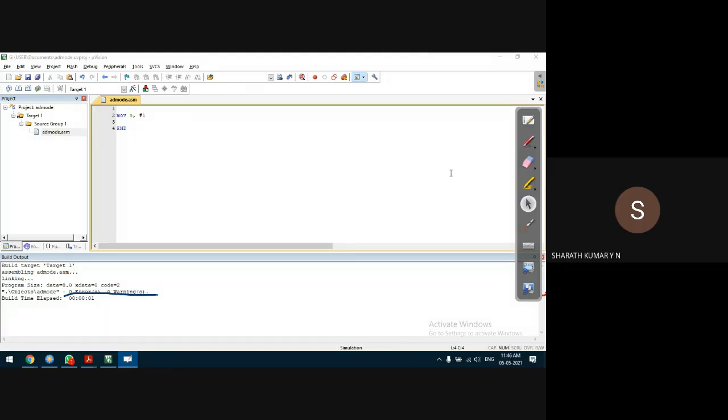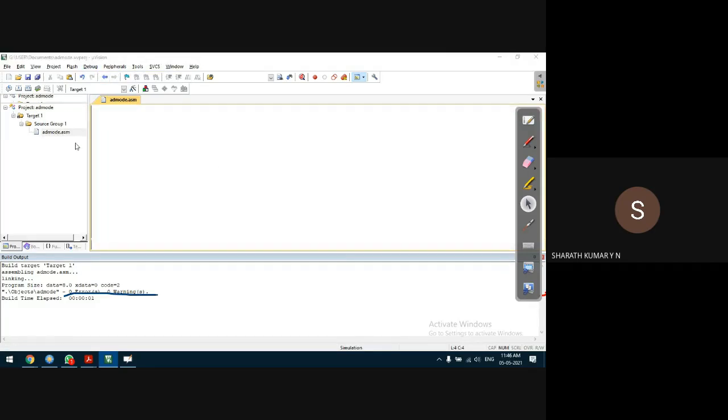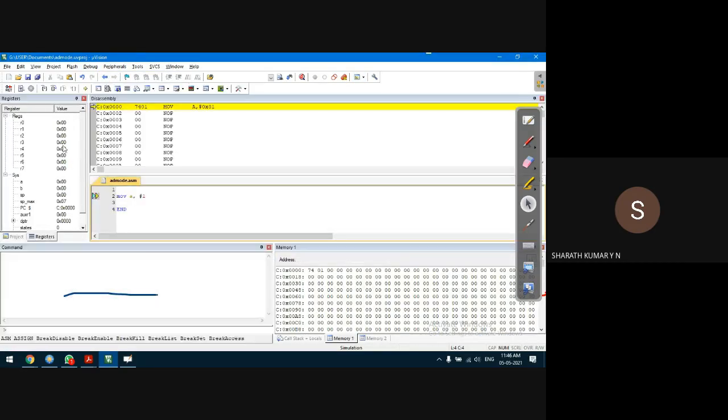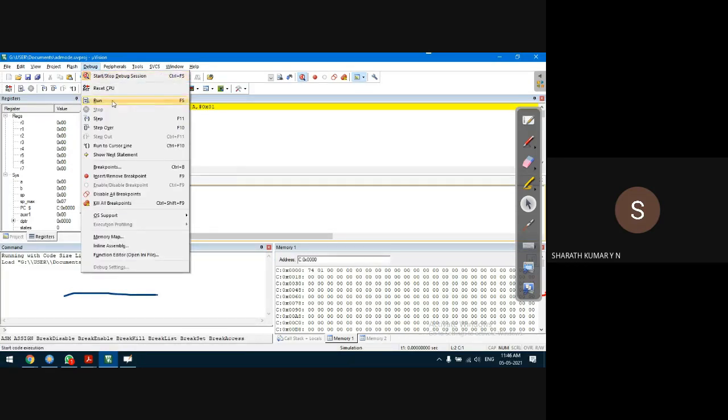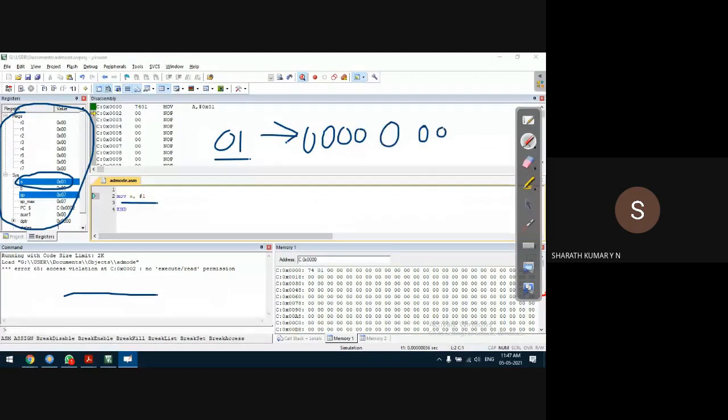What is the next step? Debug, start session. Okay, and here next is debug run. So the instruction we have specified is move A comma #1. Content of accumulator is 01. 01 means in 8-bit. See, in a register it is always 8-bit. It will always store 8-bit. It will not store 1 bit. Okay, 01 corresponds in 8-bit format to 0 0 0 0 0 0 0 1.